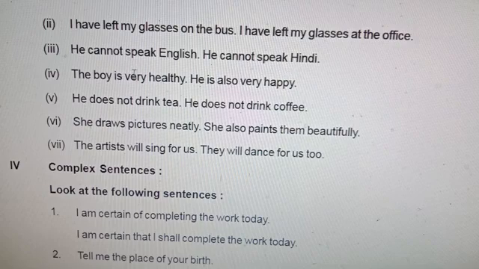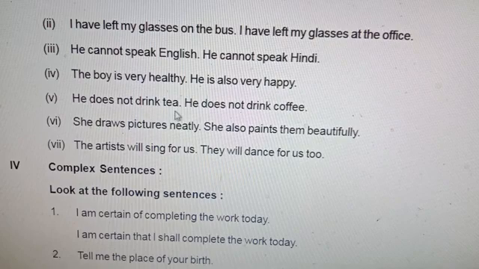Next, the boy is very healthy. He is also very happy. So the boy is not only very healthy, very healthy is an adjective phrase. Very happy is also an adjective phrase. The boy is not only very healthy but also very happy.